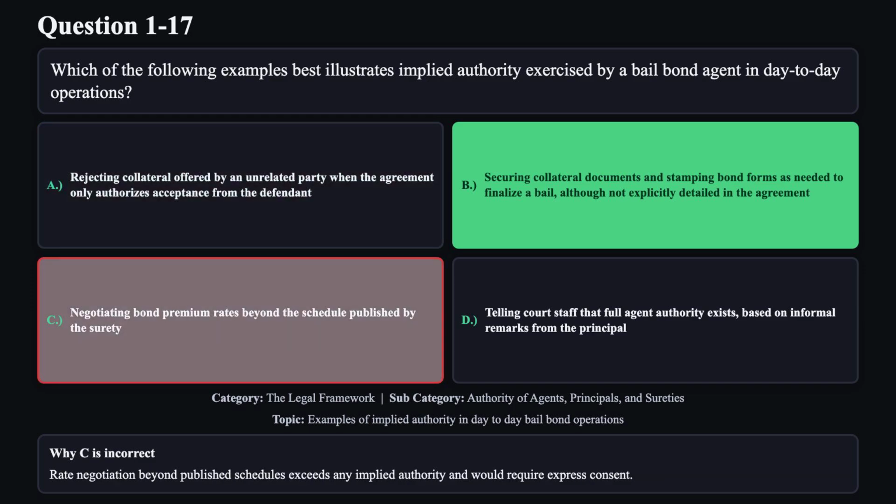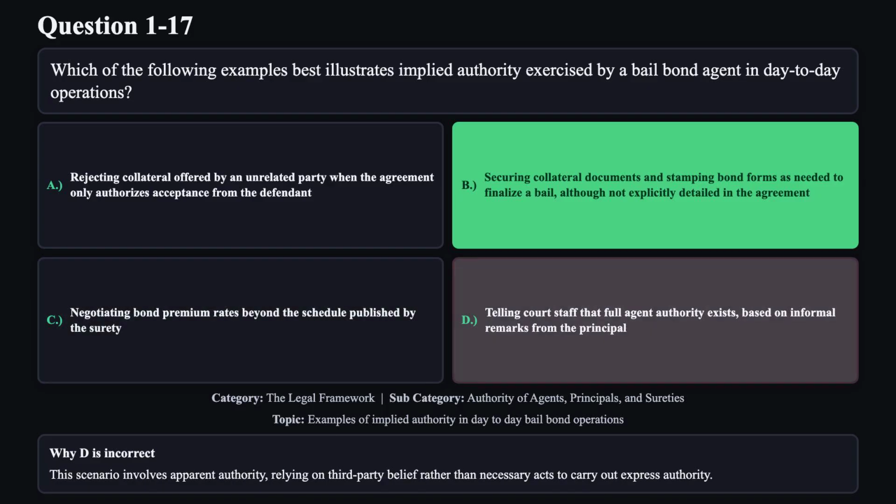Reason C is not correct. Rate negotiation beyond published schedules exceeds any implied authority and would require express consent. Reason D is not correct. This scenario involves apparent authority, relying on third-party belief rather than necessary acts to carry out express authority.